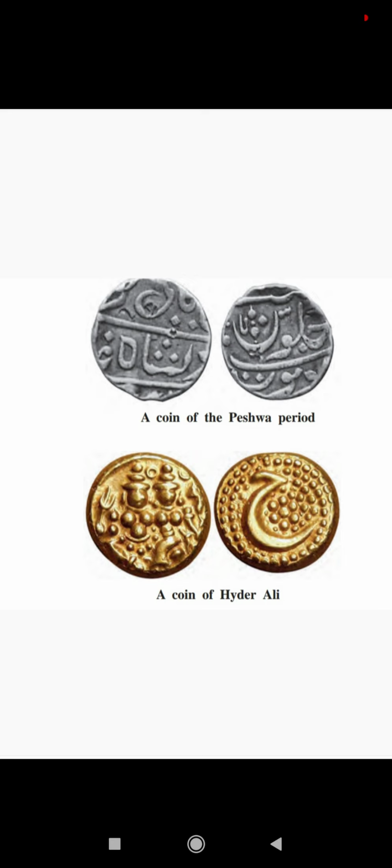In the first picture, see, we also get some language information from the coin. The first one is a coin of the Peshwas. At that time they wrote Persian or Arabic language on their coins. So language, religion, religious ideas, as well as economic condition can be got from the coin. So the coin is one of the important material sources.